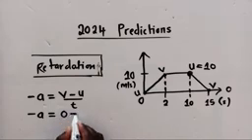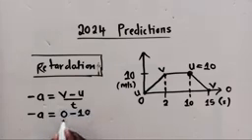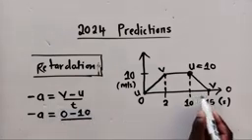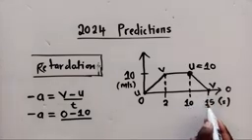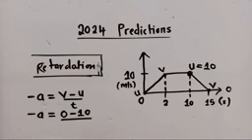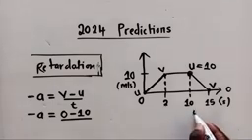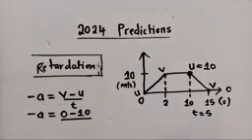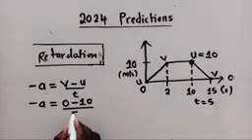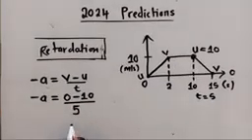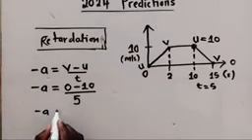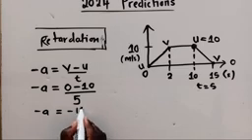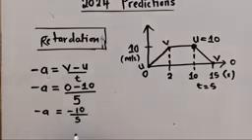So it will be 0 minus 10 over the time difference here. What is the time difference between 10 and 15? So the time difference here will just be 5. So we're going to write a 5 down here. Okay? So here it will be negative a is equal to negative 10 over 5.